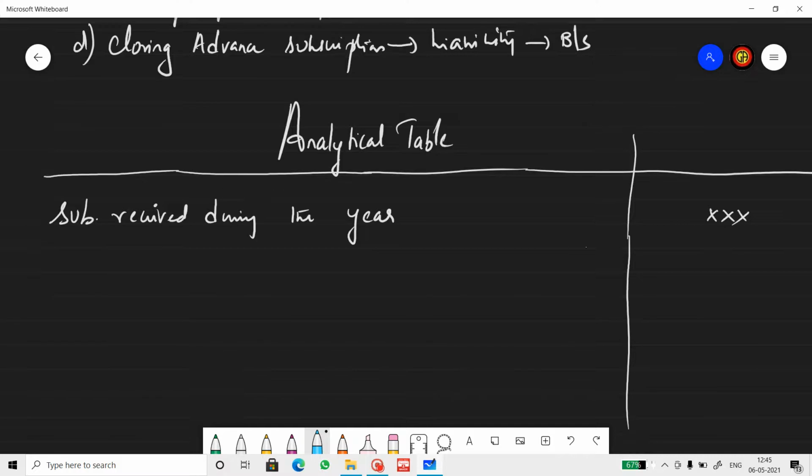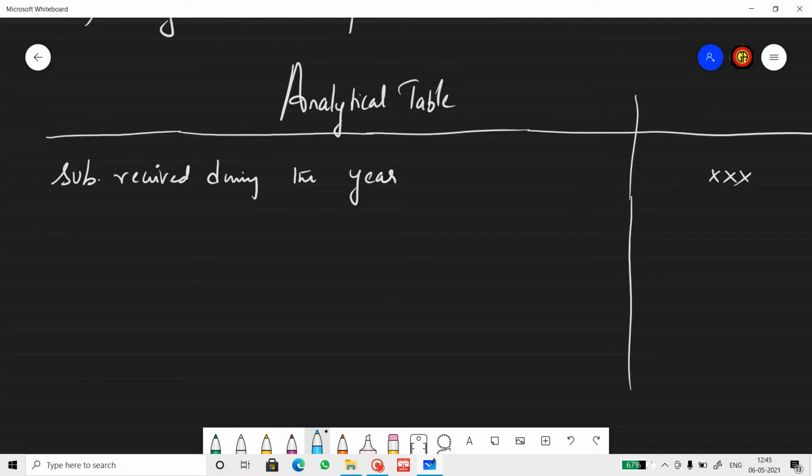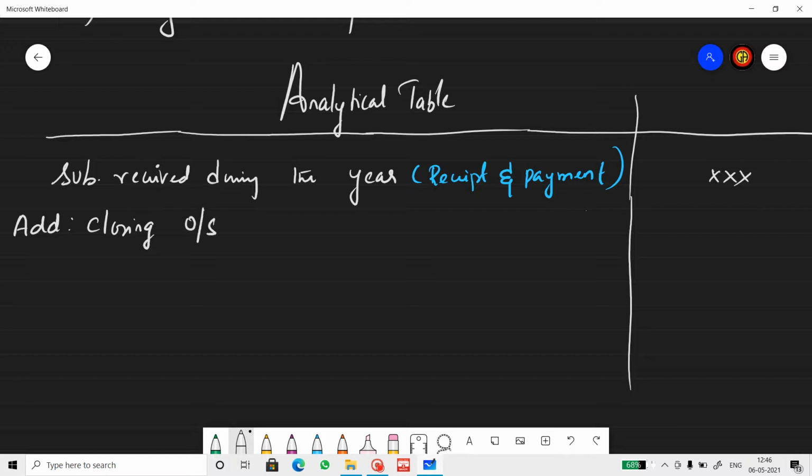Now, analytical table. Subscription received during the year. We can usually see this item in the receipt and payment account. Add closing outstanding subscription and opening advance.